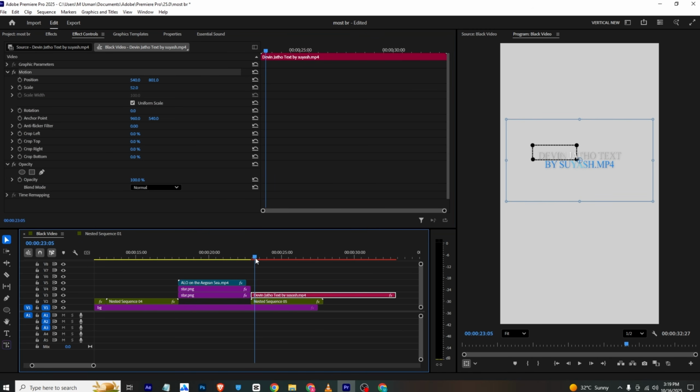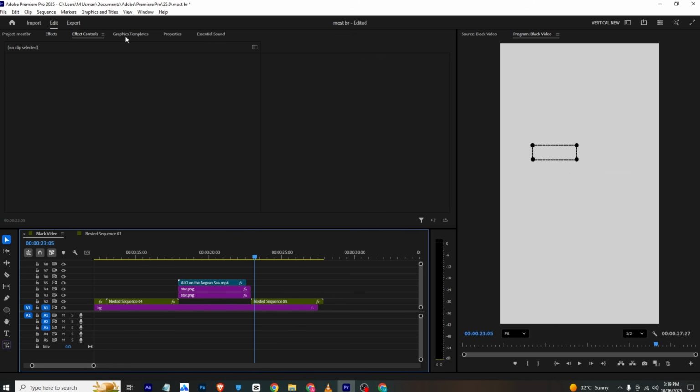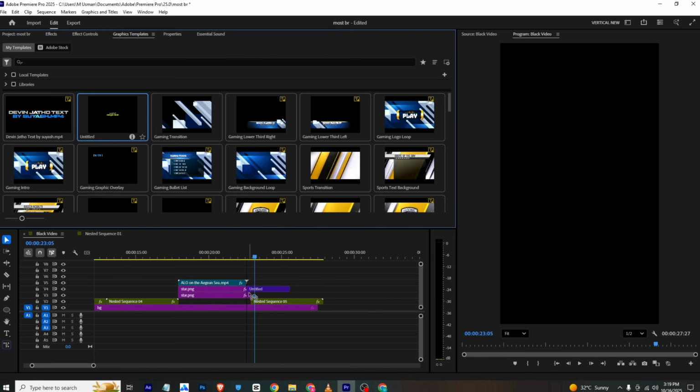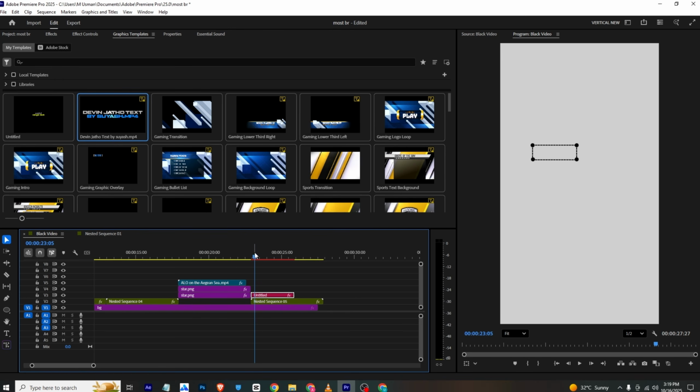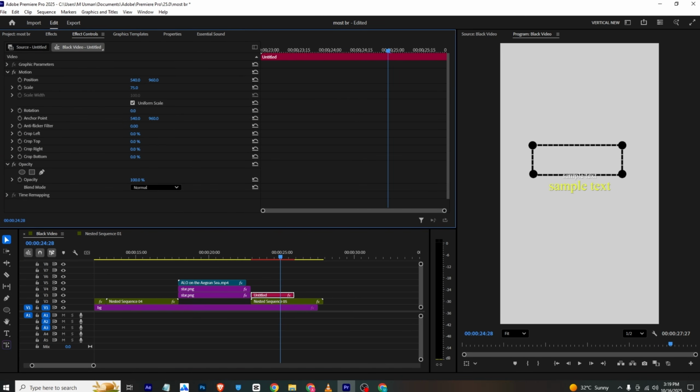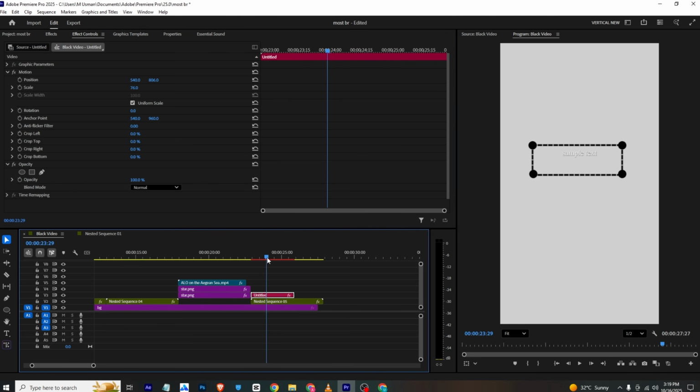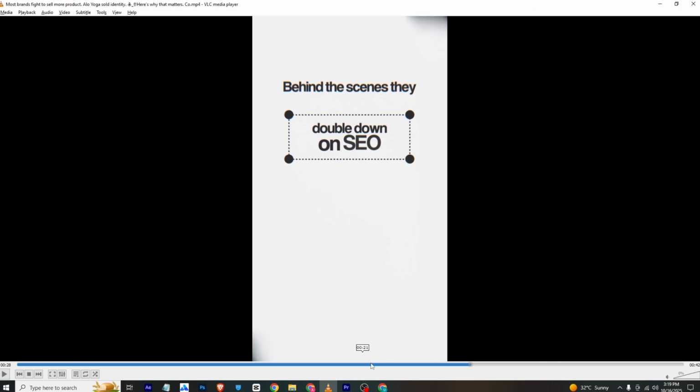So if you see, make sure to use this template. I will provide it in the description. And if we see, this will be our text, and in the effects, I will just make sure to place it at the end. You can just change the font, so it will be appearing here.